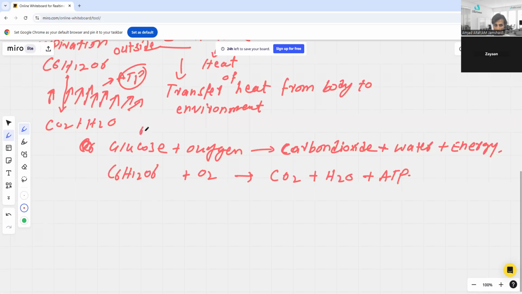Remember, I'm talking about aerobic respiration. You have to differentiate it from anaerobic. We will discuss this once we complete this topic.